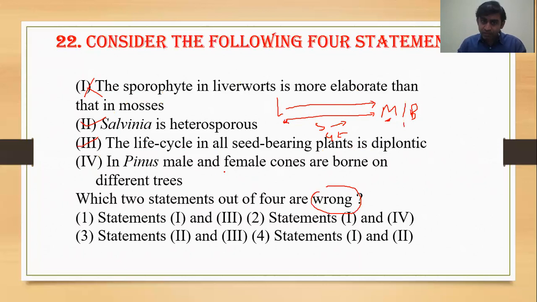And in Pinus, male and female cones are borne on the different tree. This is wrong because Pinus is monoecious. Mono means single, ecious means house. On one plant, male and female both are there. So this is wrong. So first and this one, both options are wrong. Hence the answer will be the number 2.